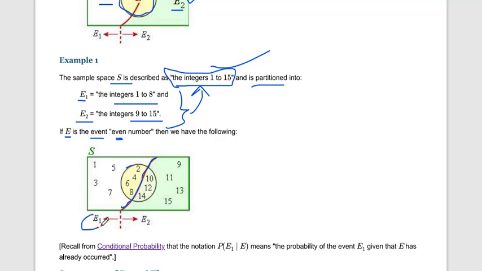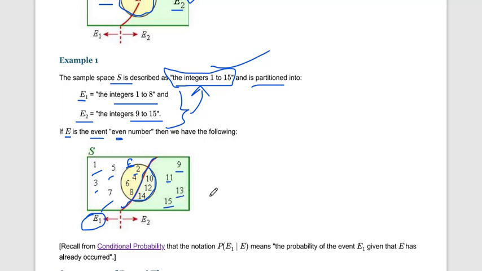Our total event is 1 to 8 with all the numbers included, but our main circle event is even numbers. In the circle we also have the three even numbers 10, 12, and 14, and the odd numbers 9, 11, 13, and 15 are written in a different box. E2 consists of 9 to 15.